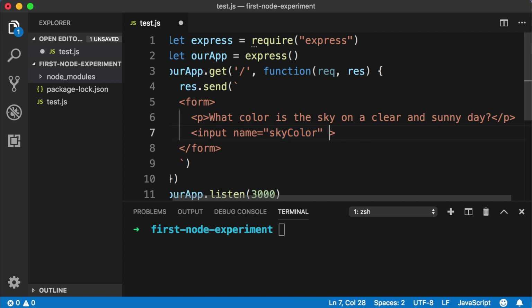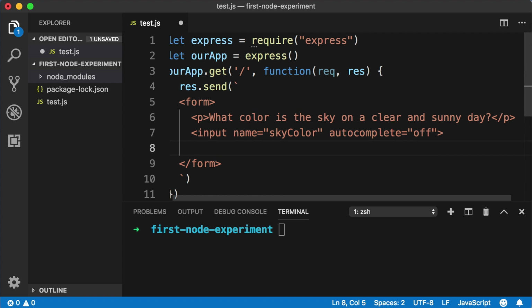Okay, let's also give this input an attribute named autocomplete and set that to off. You don't need to do this. I just don't like the annoying pop-up auto-suggestion feature in the browser. Okay, and then right below the input element, let's create a button so the user can click on it to submit the form. So opening button tag, closing button tag, and we can say Submit Answer.